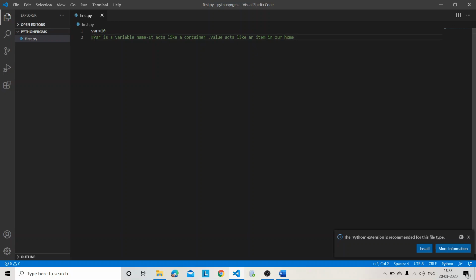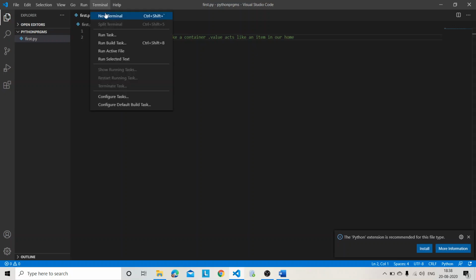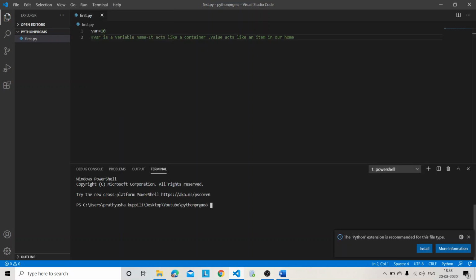So, what this hash means and why we are writing this line with a hash, it has some reason. See, while I am executing, I am in which folder? See, I got the folder name Python programs, so I need not write the folder again.